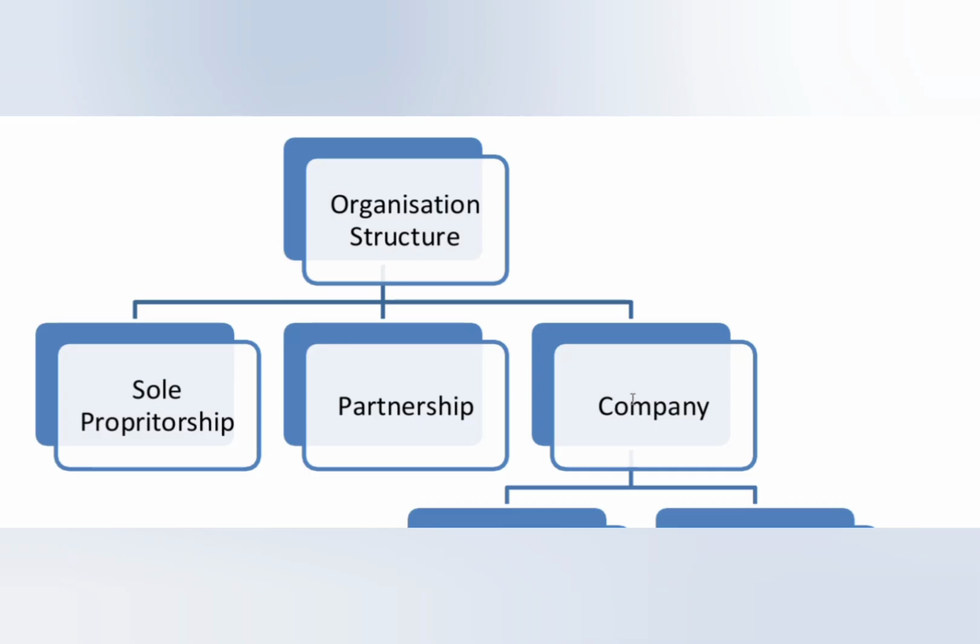Okay, here majorly two types are there: private limited company and public limited company. Private limited company means shares are owned by only a small group, like a startup. Like a real-time example, a startup with few founders. Okay, next public limited means anyone can buy shares from the stock market, like Reliance Industries, Tata Motors.